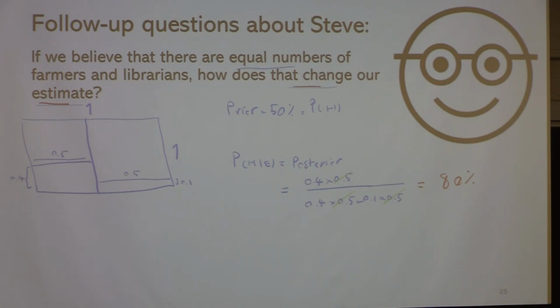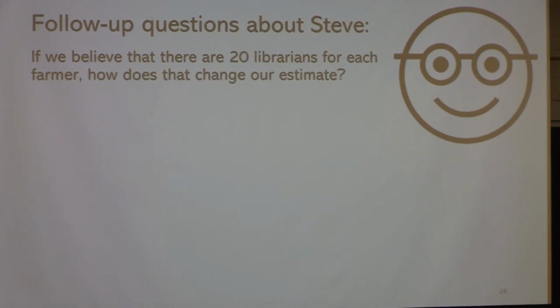40% over 40% plus 10%. All right, another follow-up question. So, well, what about this? What if we think that there are 20 librarians for each farmer? So it's unbalanced, but in that other direction. So then I'm going to work with a square of size 1. Each side is just 1.